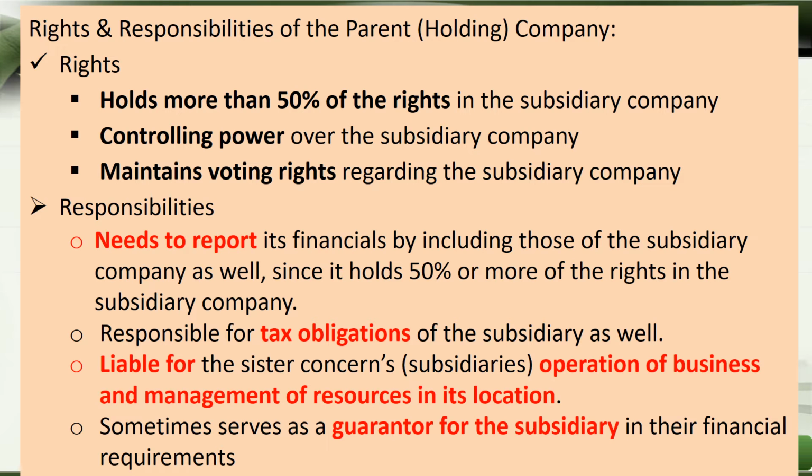All the tax obligations fall on the shoulders of the parent company. The parent company is liable for its sister concerns, that means the subsidiaries, operation of business and management of resources in its location. They are the ones responsible for it.